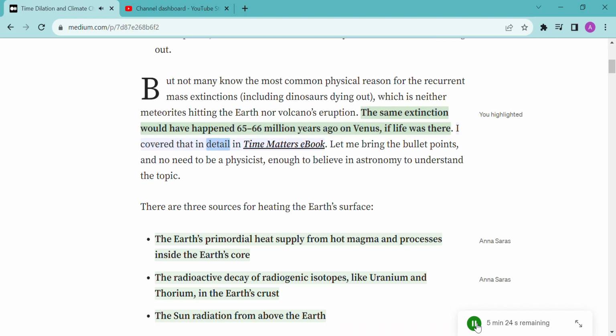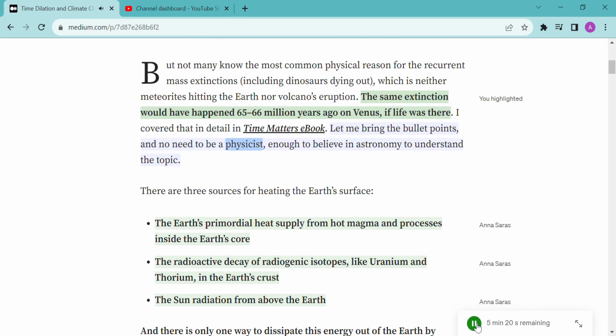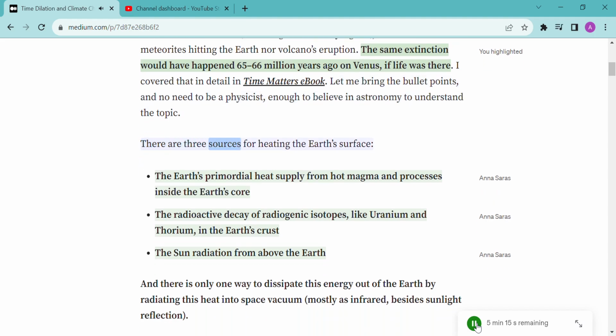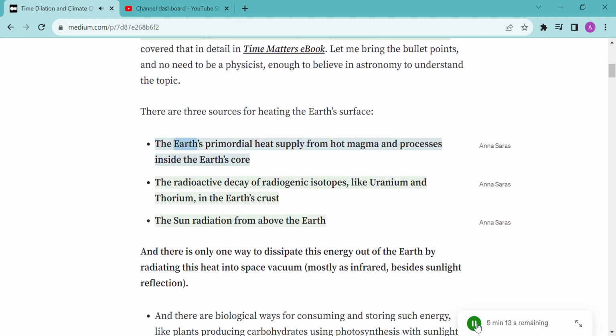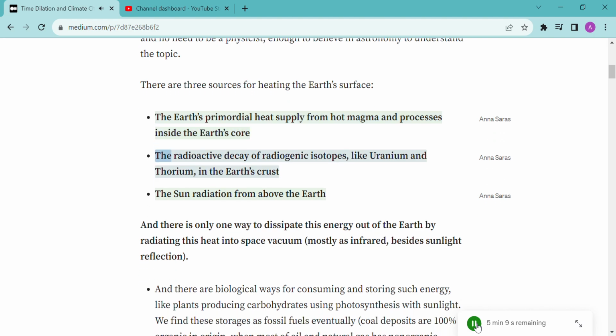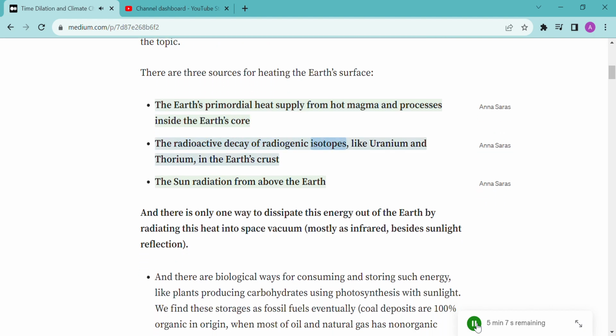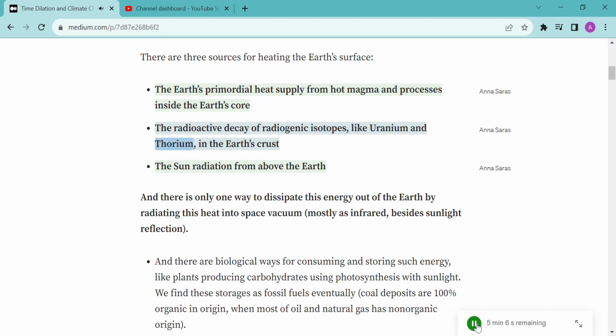I covered that in detail in Time Matters ebook. Let me bring the bullet points, and no need to be a physicist, enough to believe in astronomy to understand the topic. There are three sources for heating the Earth's surface. The Earth's primordial heat supply from hot magma and processes inside the Earth's core. The radioactive decay of radiogenic isotopes, like uranium and thorium, in the Earth's crust.